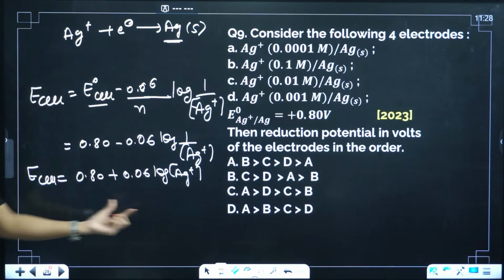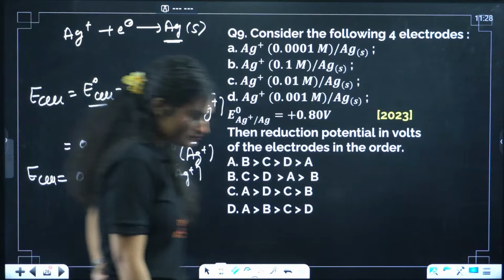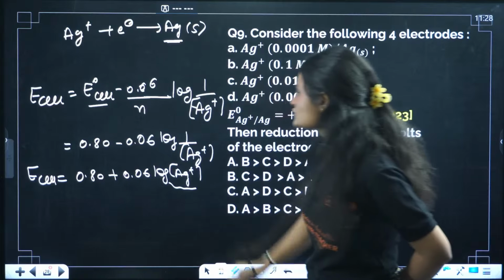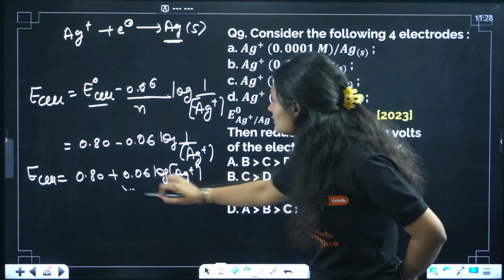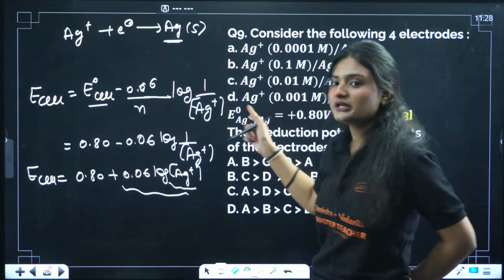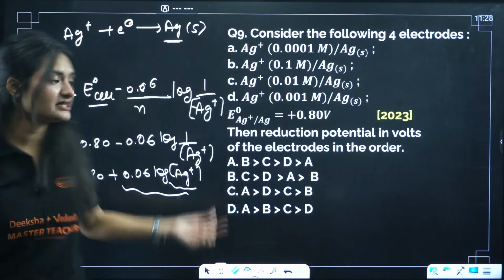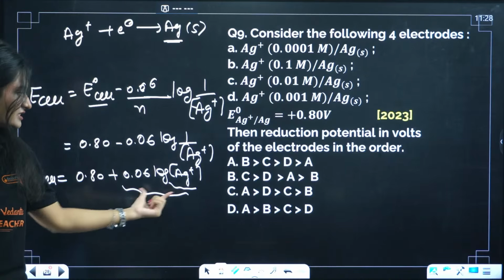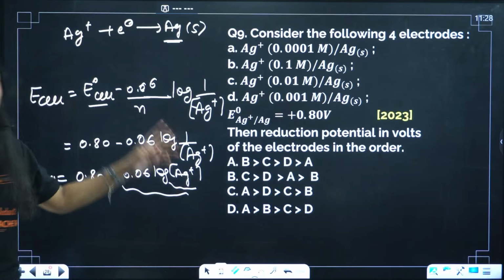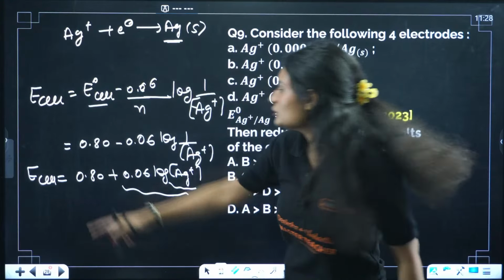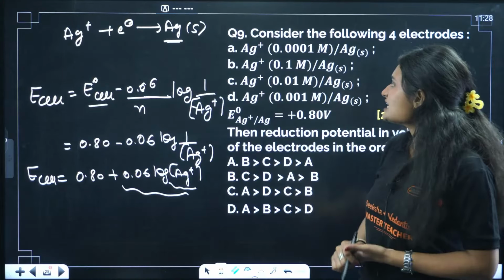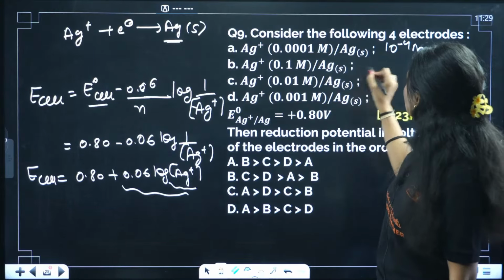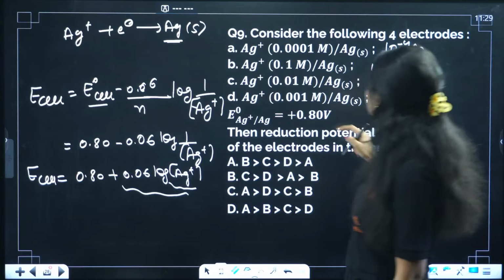Can you see the relation now? That's all you need to do, nothing more than that. You see that concentration of silver is directly proportional to cell potential. If this value is high, it gets added to 0.8. That means the electrode potential will be higher than the standard potential, right? How much higher depends on this second part, Ag+. The more the silver ion concentration, the more will be your E cell, direct relation. Which has the highest ion concentration here? Let's see: 10 raised to power minus 4 M, 10 raised to minus 2 M, 1, minus 1.